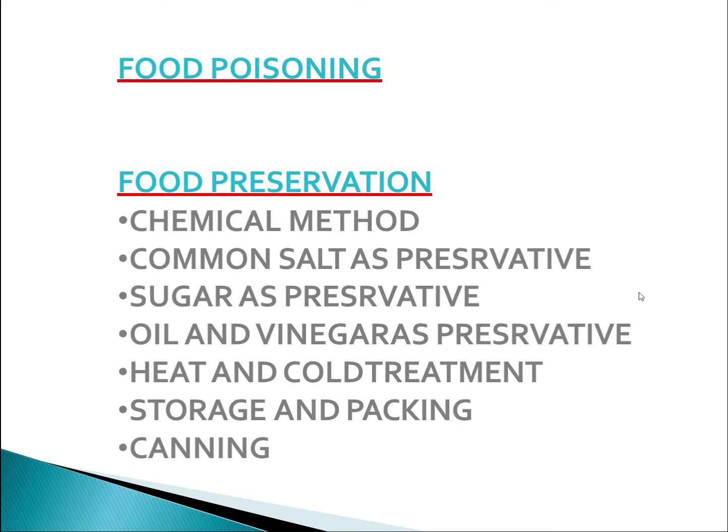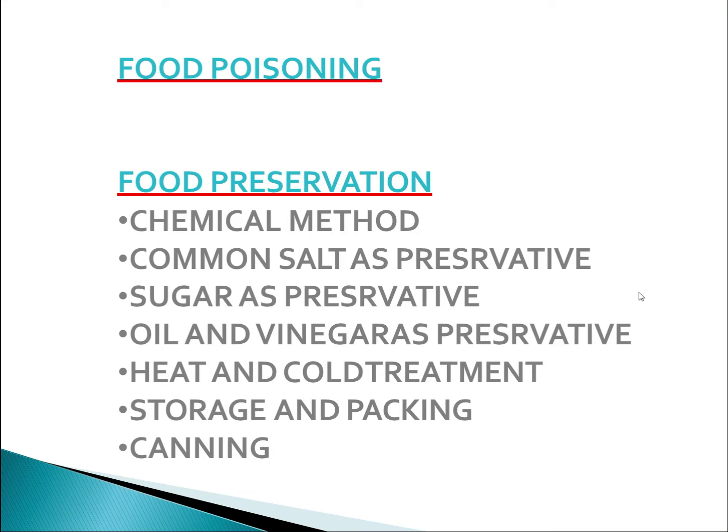Next, how we can preserve food by common salt. Generally, to preserve meat and fish, dry salt is added to check the growth of microbes. It absorbs the moisture from them and thus inhibits the growth of microorganisms. So salting is used to preserve fish and meat, and even amla, raw mangoes, tamarind, etc. This is the way to preserve food.